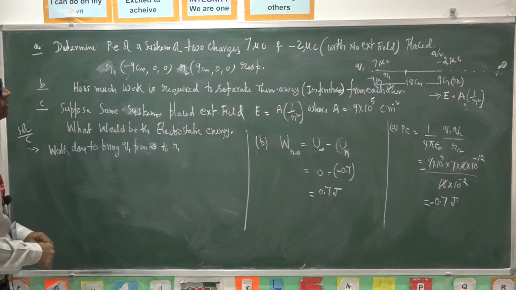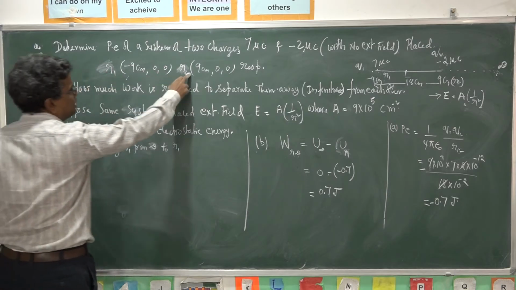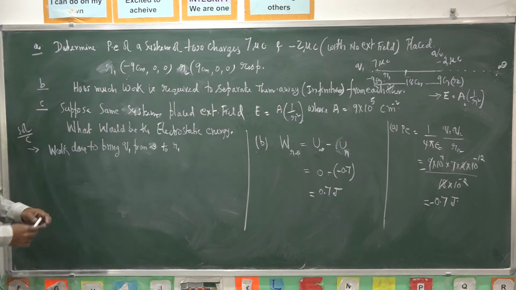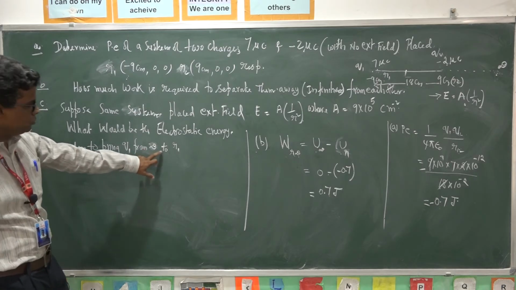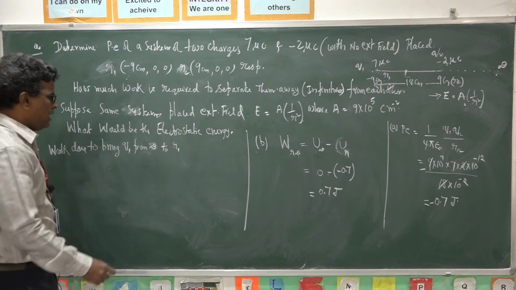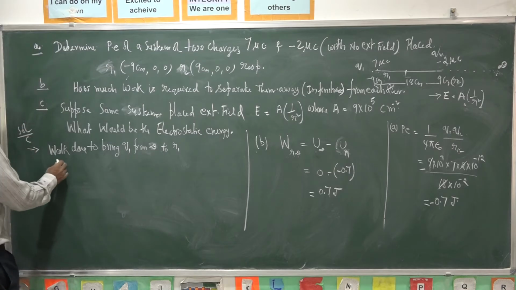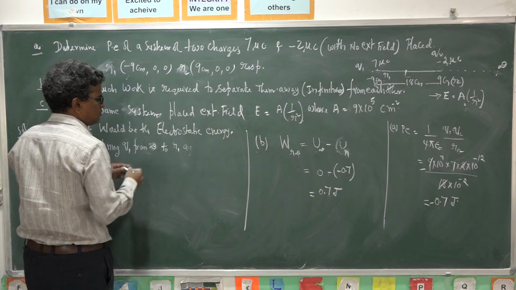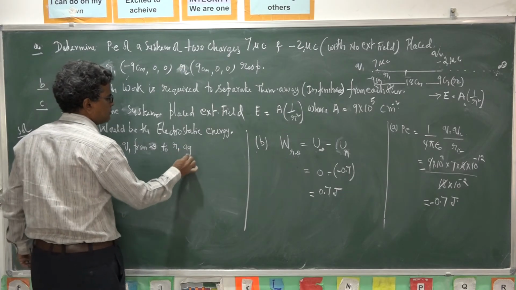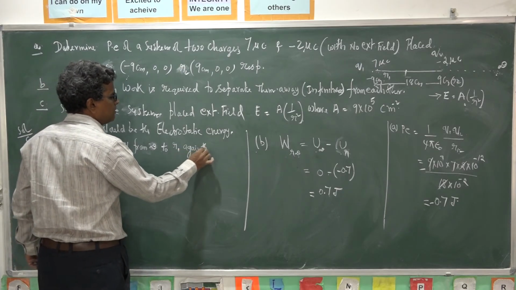So this is the R1 position, this is the R2 position. So the work done to bring Q1 from infinity to R1 against the field.